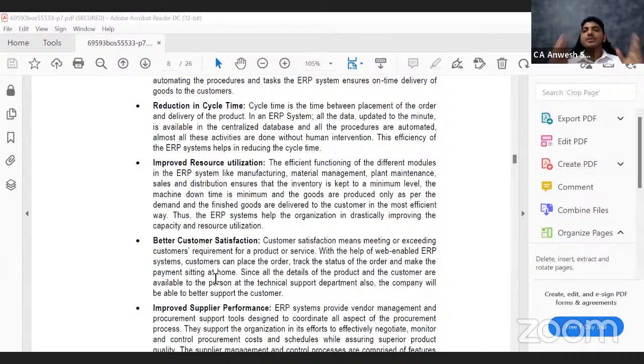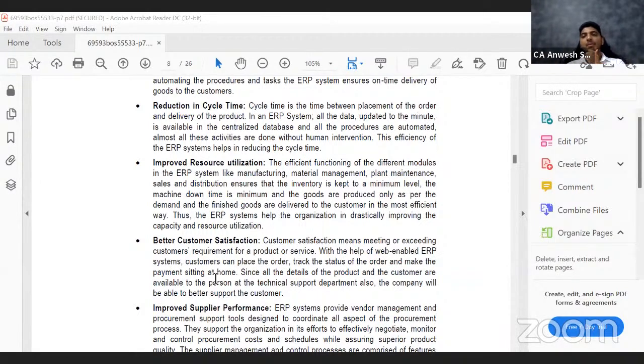Okay. If you don't have this system, then what do they have to do? They are always scared of running out of stock. So they will overstock. They will say, okay, let us buy 100 of all the computers. Let us keep it so that we don't run out of stock. If you do that, your capital is stuck in the warehouse.